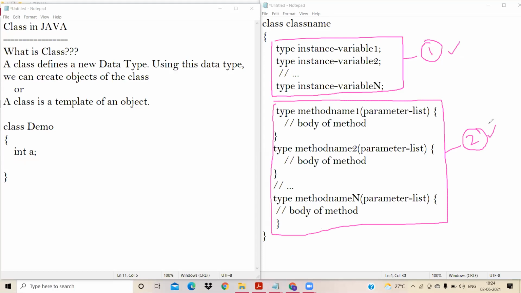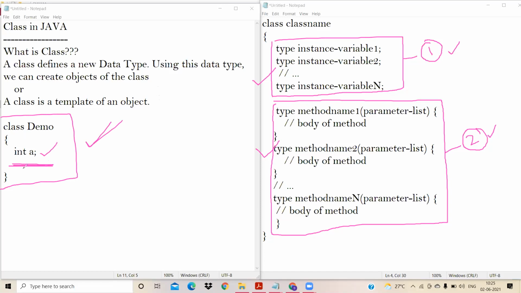It is not mandatory that my class should contain both instance variables and methods. For example, here you see that I've written a class called demo. Right now my class demo is having only an instance variable, but there are no methods inside the class. This will be considered a valid class. It is not mandatory that my class should have both; my class can have only an instance variable. There's nothing wrong. So class demo with int a is a valid class.